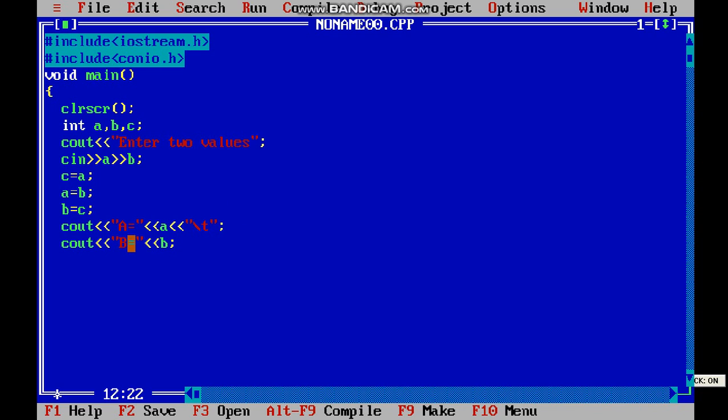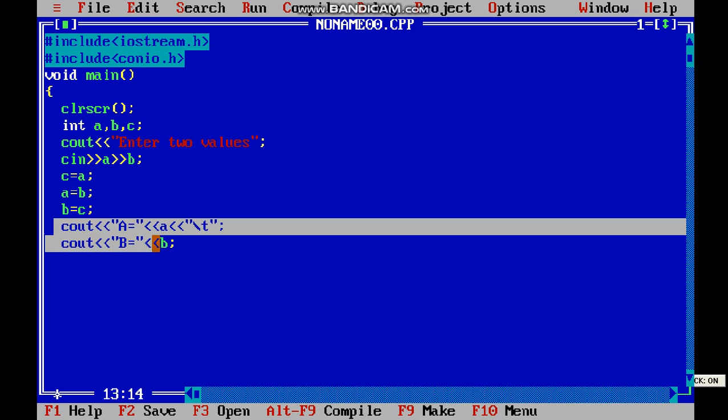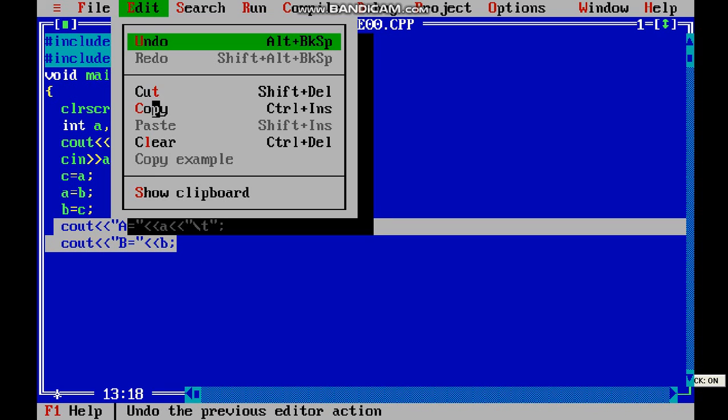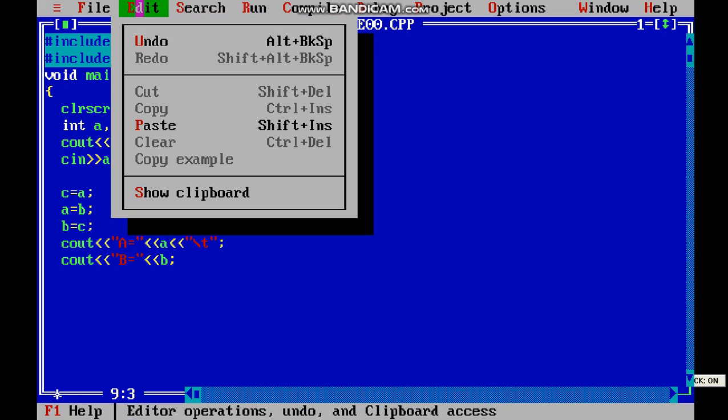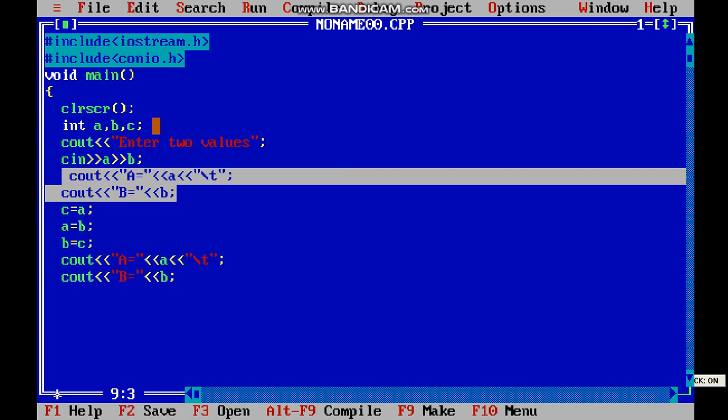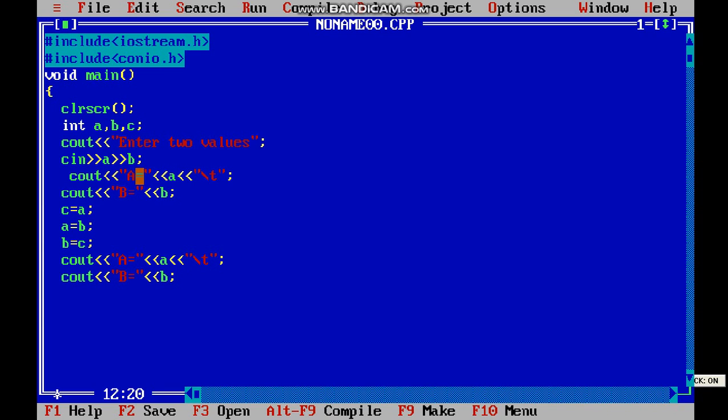So now we copy this, go to edit and copy, and write down this value before this also. So here go and paste. This is the value before the interchange, and these values are after the interchange. Then getch, and then the curly bracket, your program is over.